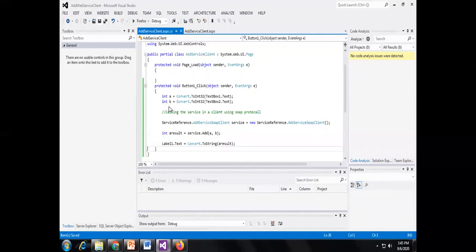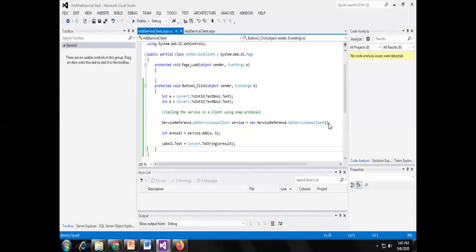The client application is completed up to this, passing the two variables A and B, and after passing the two variables, the service reference dot add service SOAP client. So calling the service, passing this A and B value to the SOAP client. The variable name is given as service, new service reference dot add web service SOAP client.